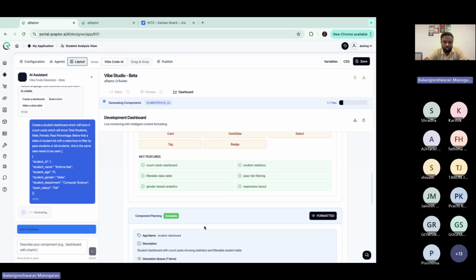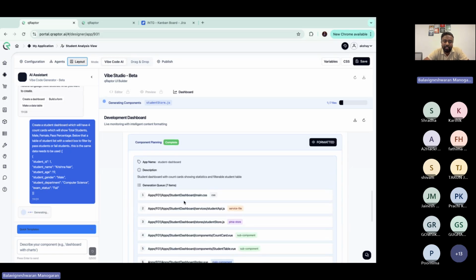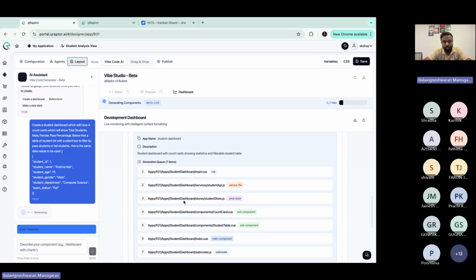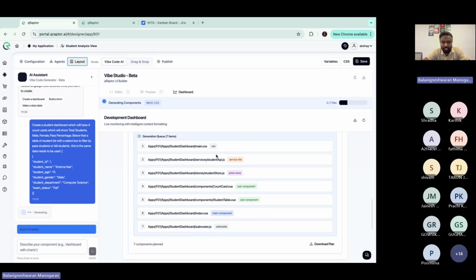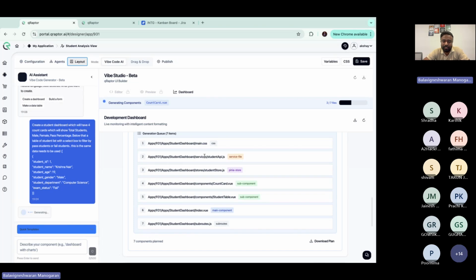Second step is going to be the planning stage, where it's going to plan the list of UI project files which it is going to generate. In the current version, we are initially supporting only Vue.js. So this project is going to be created as a Vue.js based application. You can see that there is a main.css which it creates, which will be the styling file. Then there is a service file which will be used to connect to any APIs which we are going to connect from this front end application.